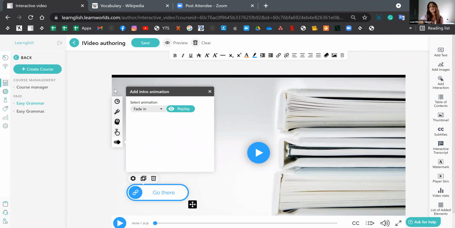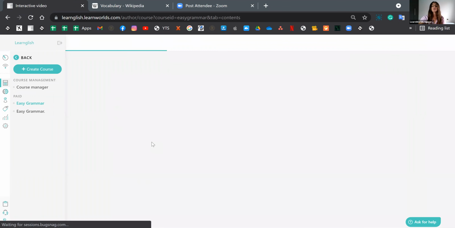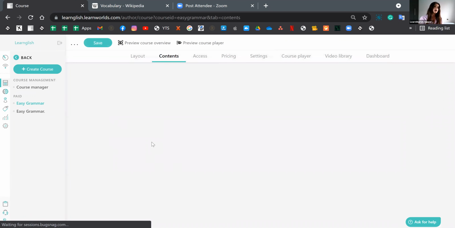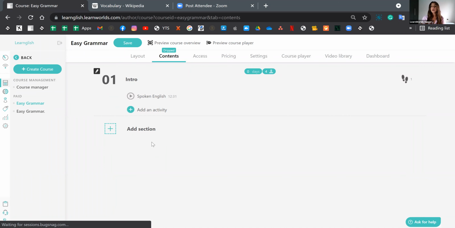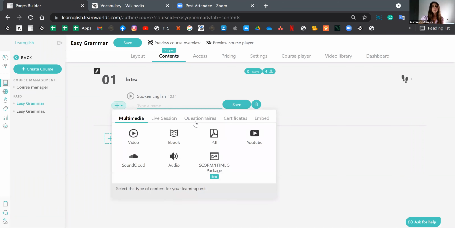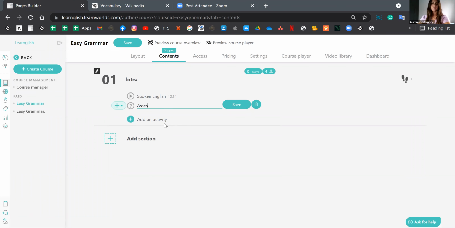And this will actually take us back to the contents tab, just so that we can add a few more activities. And then we can preview what we've done from the user point of view. All right, so after the video, let's go ahead and add an exam, shall we? I'm going to name this assessment. All right, and again, either enter or save is the same.